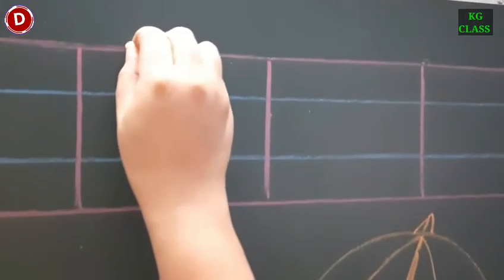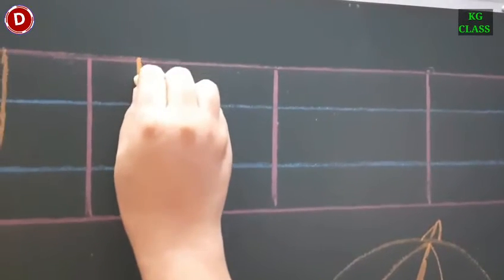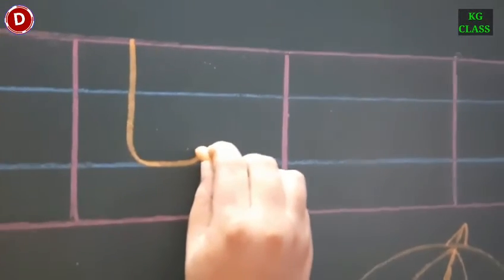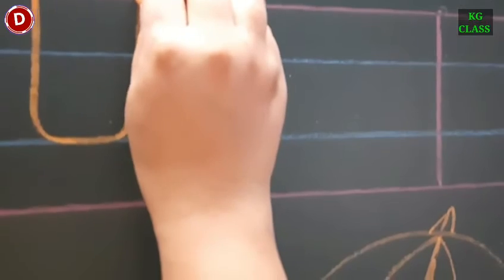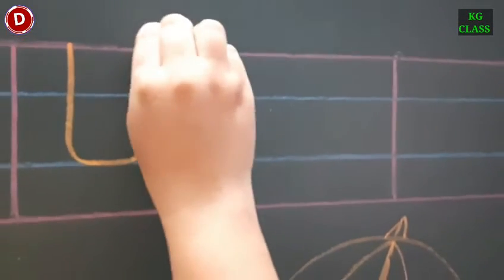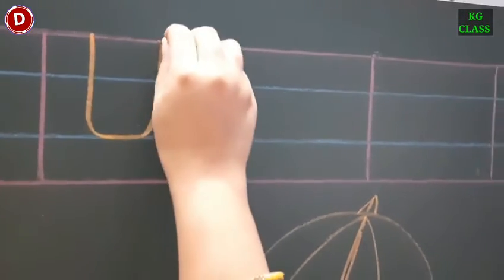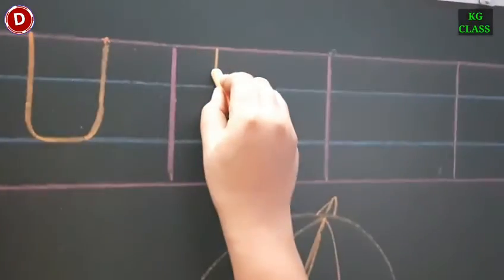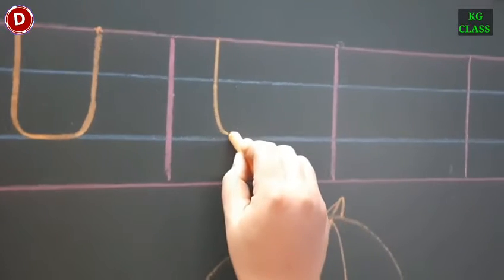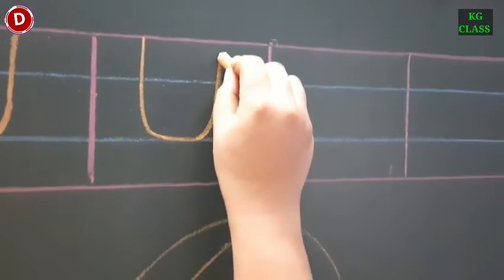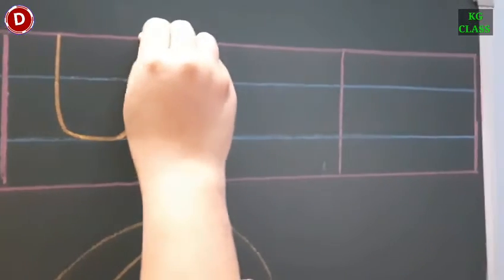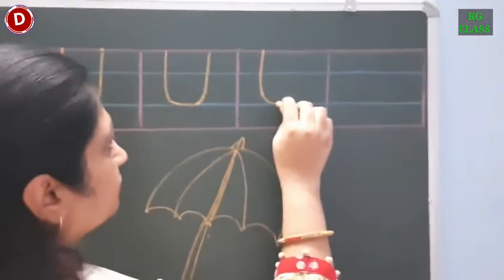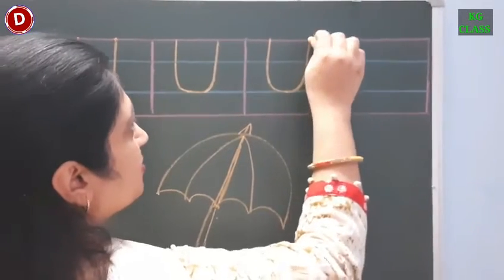See, start from the red line, touch the second blue line, then turn it and then you have to go again and touch the red line. In this way you have to write capital U. See children, like this, then you have to turn it and then you have to go up and touch the red line. Like this.